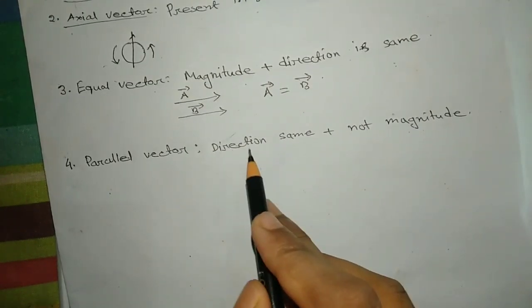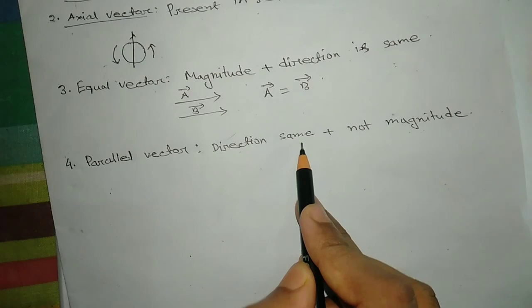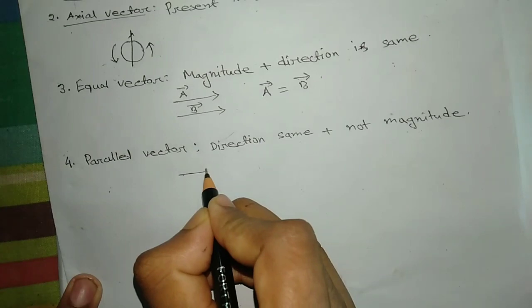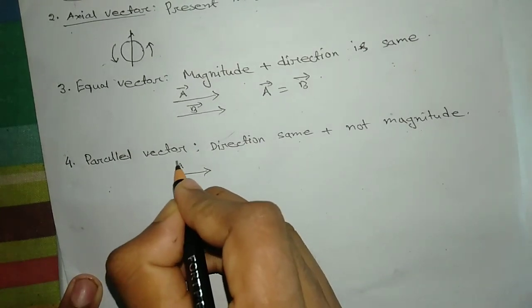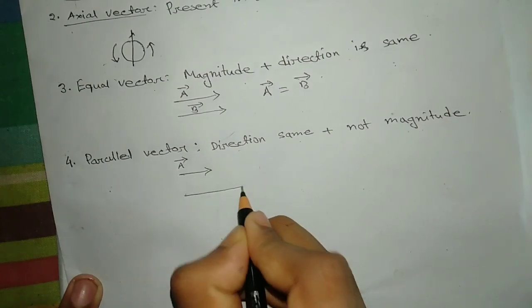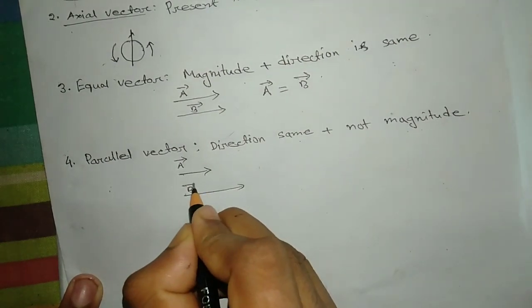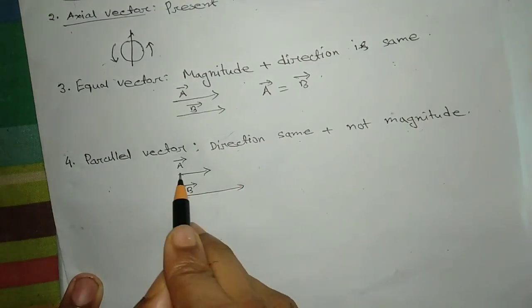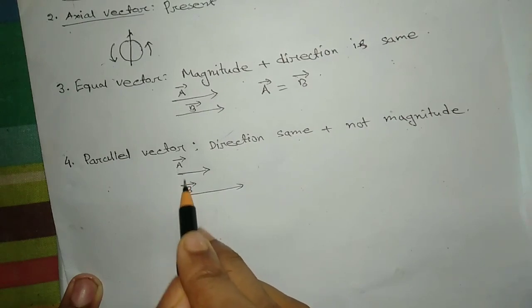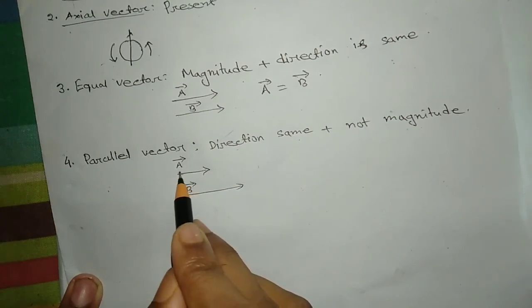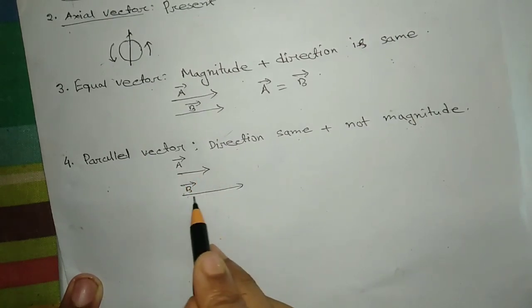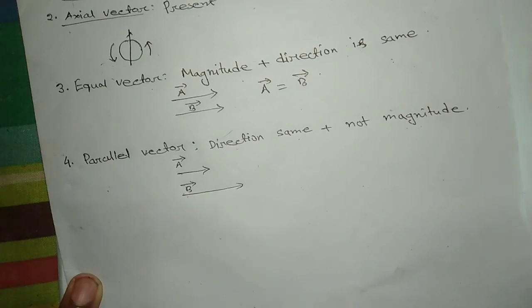Parallel vectors: direction is the same but magnitude is not the same. That means if this is the a vector and this is the b vector, they are in the same direction, but the magnitude of the a vector will be less than that of the b vector.